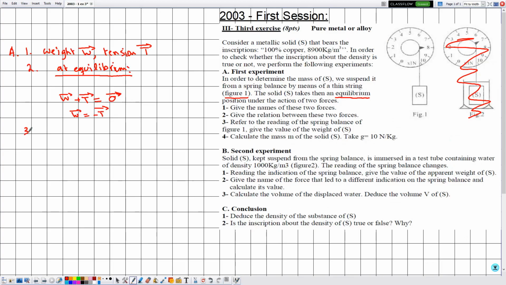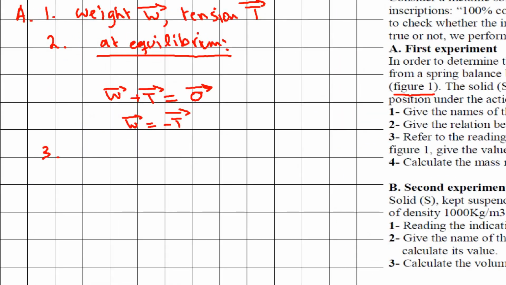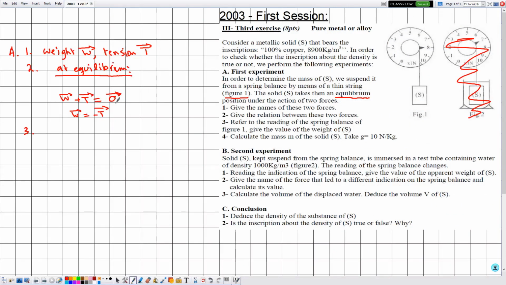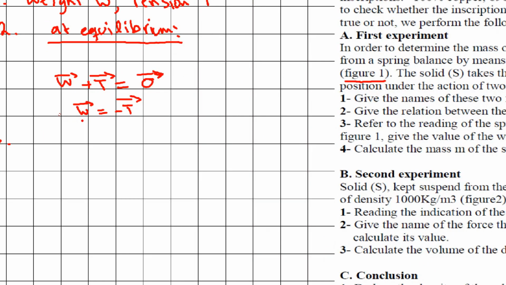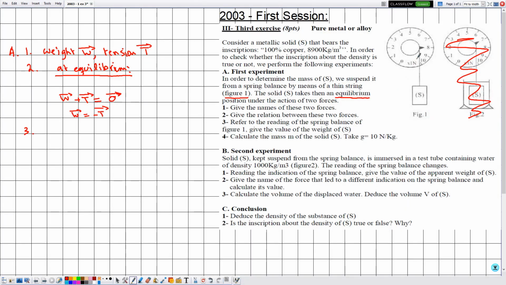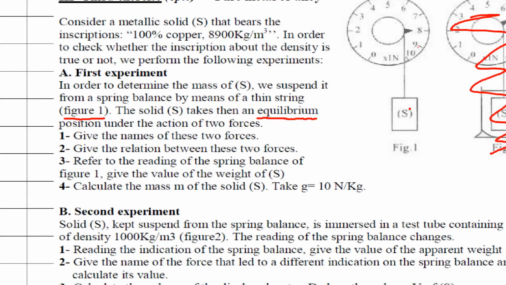Now in number 3, referring to the reading of the spring balance of figure 1, give the value of the weight of S. So here, what does this weight represent? The real weight or the apparent weight? Because they didn't mention that we have a liquid, we consider that this weight is the real weight. So this is the real weight. Now referring to the reading of the spring balance, because the solid S is at equilibrium in air, the spring balance indicates the real weight.